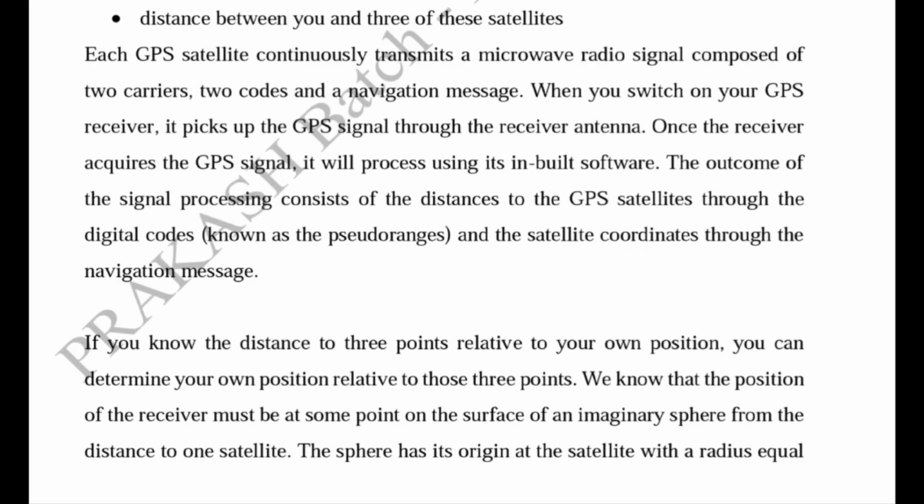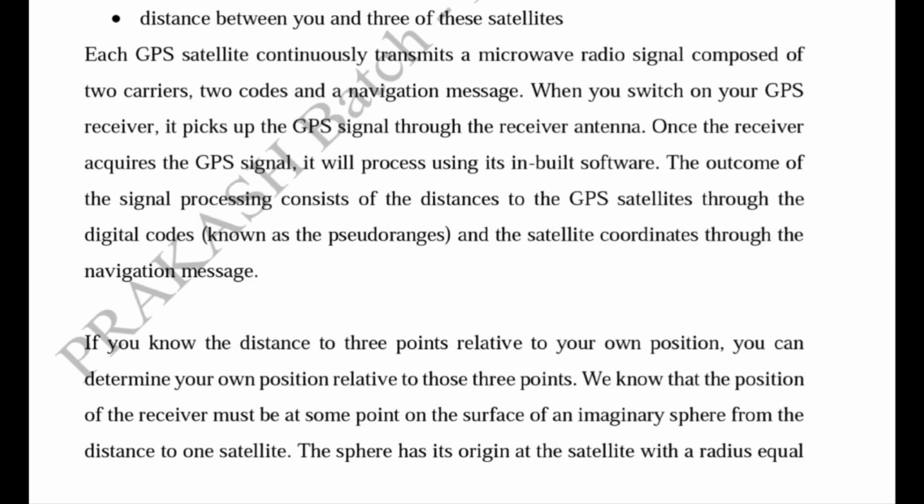That signal consists of 2 codes, which are used for calculating the distance between the GPS receiver and the satellite. The other information in the signal is the navigation message, which contains the satellite coordinate information. Only these 2 pieces of information are required for calculating our unknown location. The GPS, with its inbuilt software, decodes the signal and calculates our location very precisely.